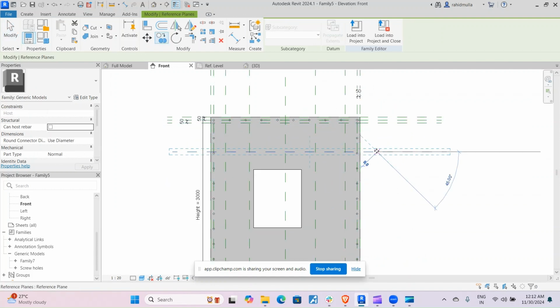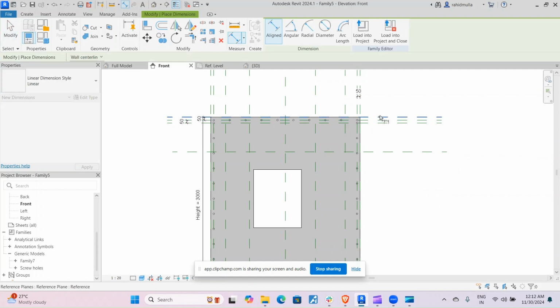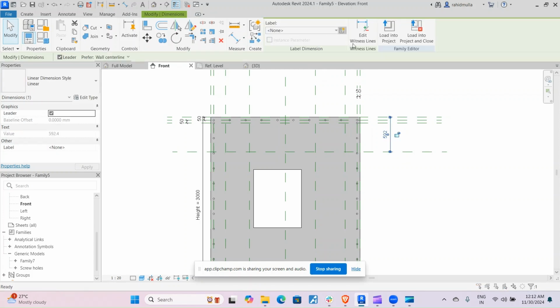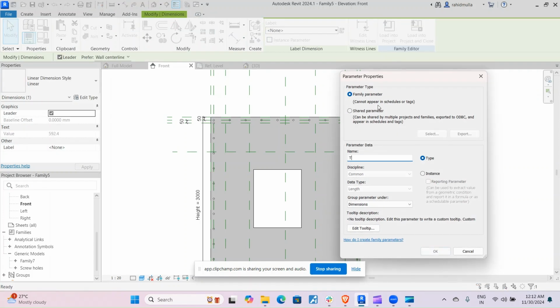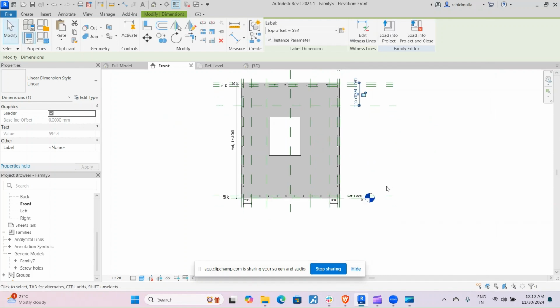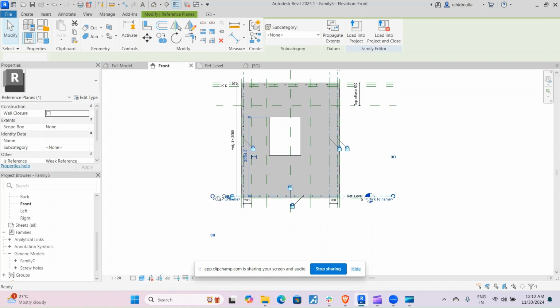I will copy this from here. I will give dimension to this one, and then give this as top offset. Same thing goes at the bottom.